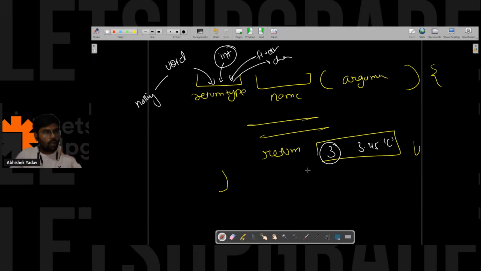Similarly, if you are returning some object, sorry, some class, then the return type will be the name of the class here, right? You're getting that point, Tarun?